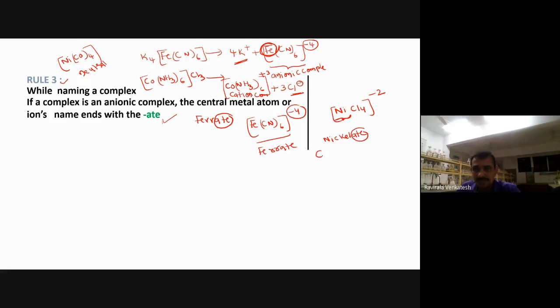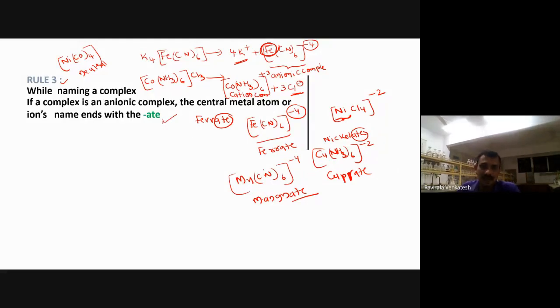For example, copper is there, [Cu(NH3)6], again having minus 2 charge. So you have to call this one cuprate. Copper, cuprate. Manganese is there, [Mn(CN)6], having overall charge minus 4. Call this one as manganate. Zinc becomes zincate. Understand? I will write everything, you will get it in the next slide. For example, if you have like this, cobalt, [Co(NH3)6] with minus 3.